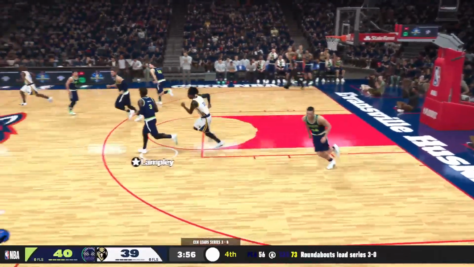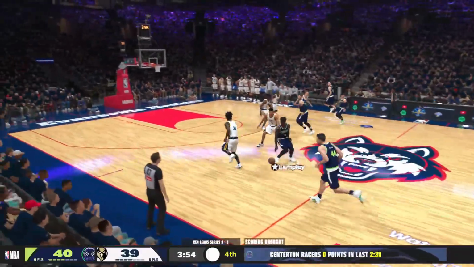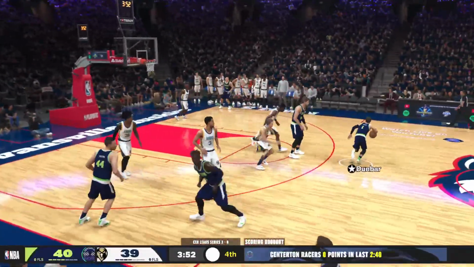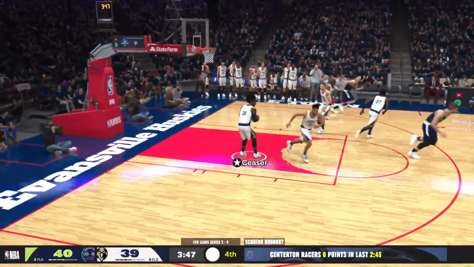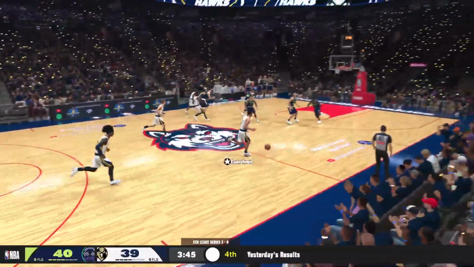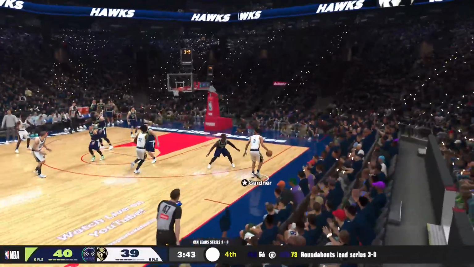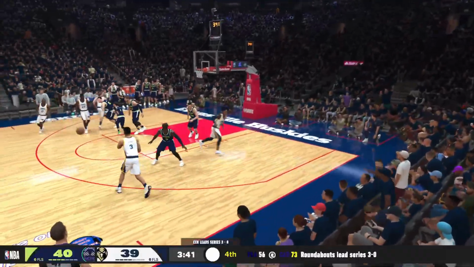They will miss. Rebound by the Racers. Here's Lampley. Lampley back to Dunbar. Dunbar to Gordon. Jackson Gordon will miss the three. You know what? The Racers are off their game here in the fourth quarter.